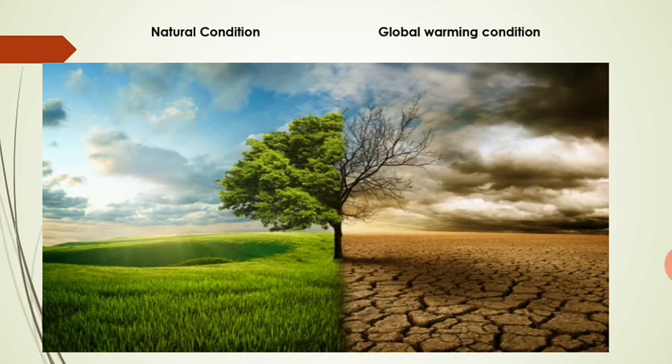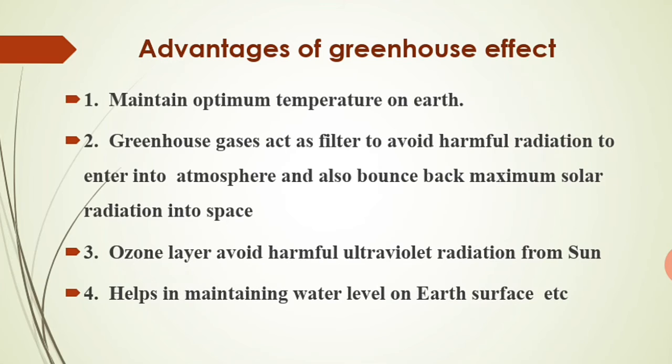Now these are two pictures which represent the natural conditions maintained on earth's surface, and what will be the conditions after the greenhouse effect. Desertification may take place due to the greenhouse effect. In natural conditions, you will find everything in proper order. So the advantages of the greenhouse effect, that we try to study.